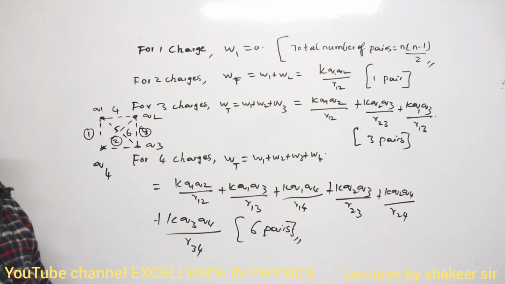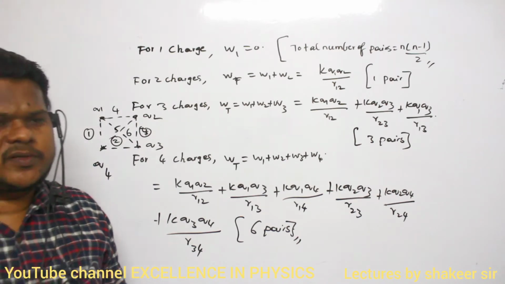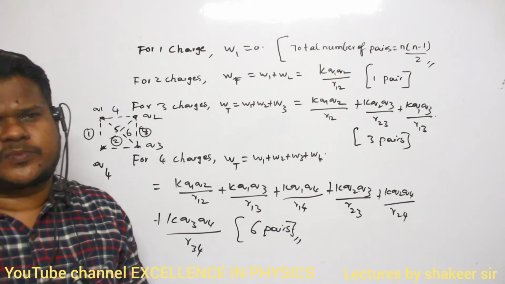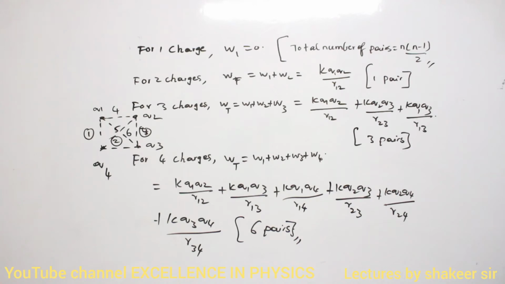Okay. If 5 charges are present, 5 into 5 minus 1 divided by 2. 5 4s are 20 by 2. 10 pairs are possible, like that. Clear? That's all. Make a note.